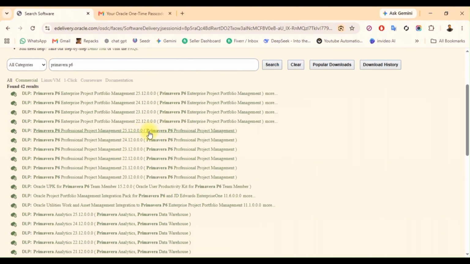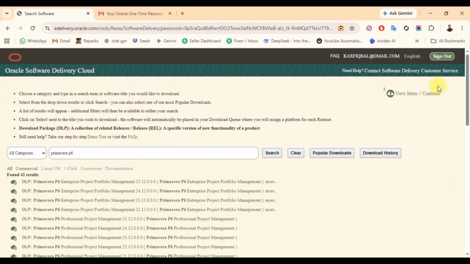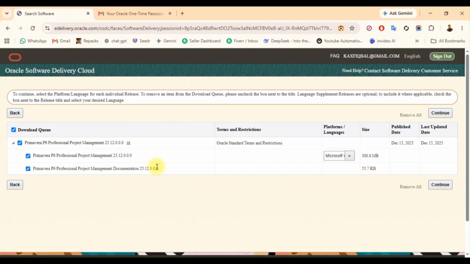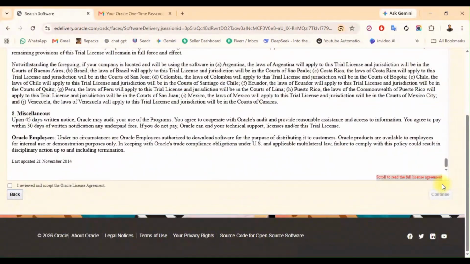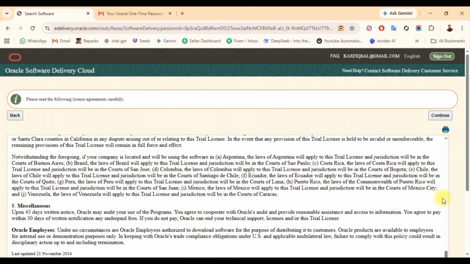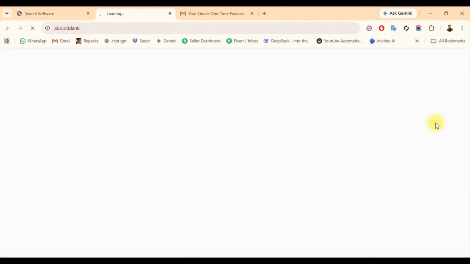So in the bottom, you have to select this one and click on it, and it is added to your queue. And then click on this continue, and then click again on continue to download the files. Agree to the terms and conditions like this, and then continue, and then click on download.